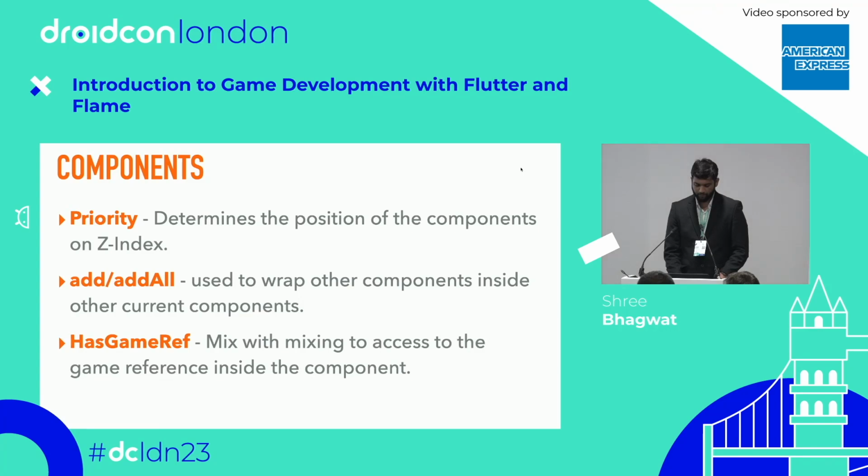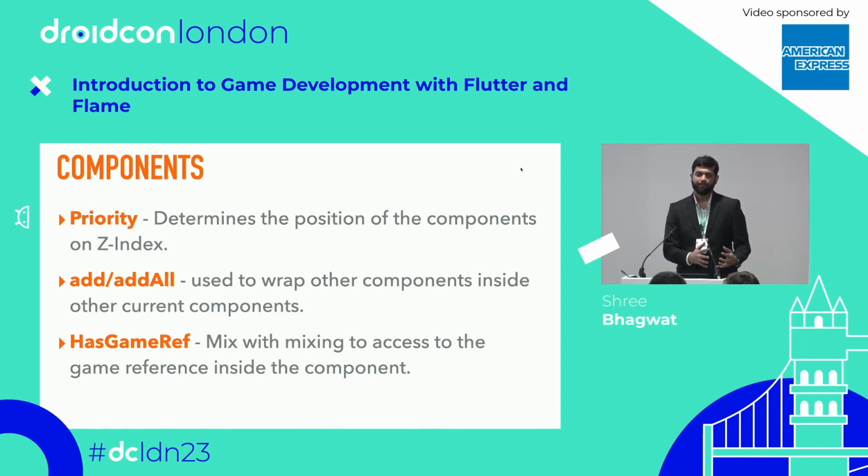Right. Components have this one factor called priority. Now priority means we have multiple components from the back of the screen to the top of the screen. So like you want the background at the back, then you want the character, then you want something in front of the character like scores and all. So for that we can use priority in a component. That helps us to align the objects on the z-axis, okay? So which should be at the back, what should be at the front. So this helps us. The add and addAll functions help us to add the components to the game or the world over here in this case, like we have this entire world.